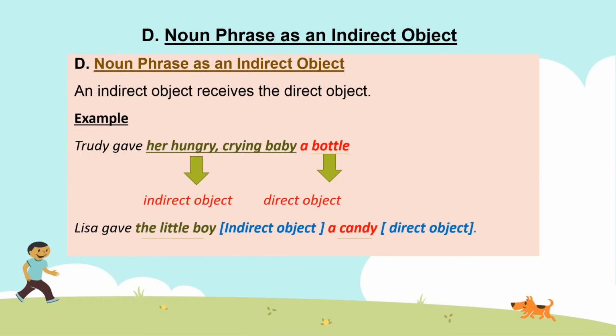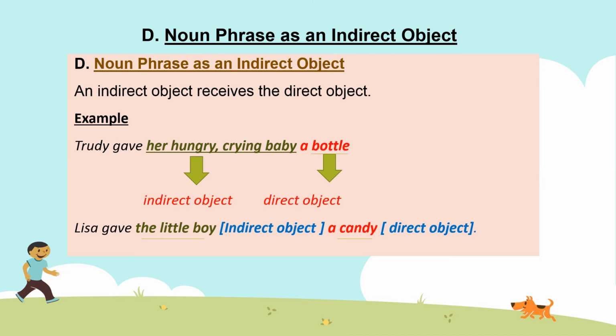Noun phrase can also be an indirect object. Let us observe some examples. Like Trudy gave her hungry crying baby a bottle. The noun phrase answers the question who did Trudy give the bottle to. The phrase her hungry crying baby is the indirect object because it receives the bottle. A bottle is a direct object because it is receiving the action gave.